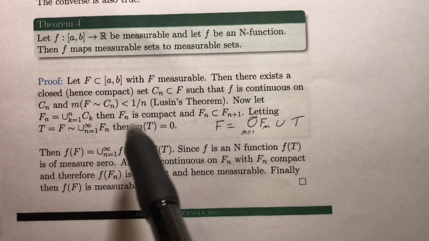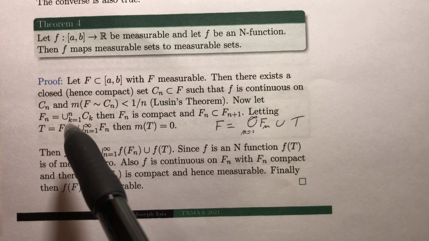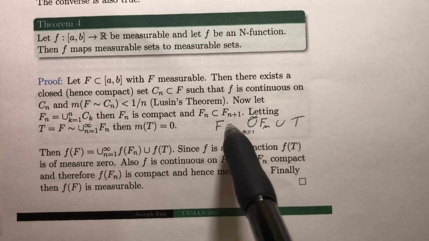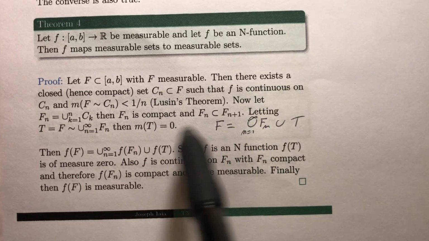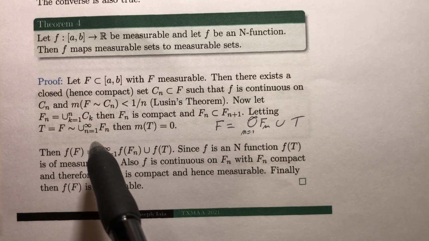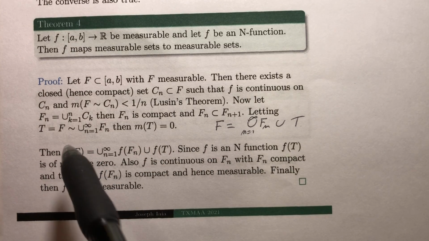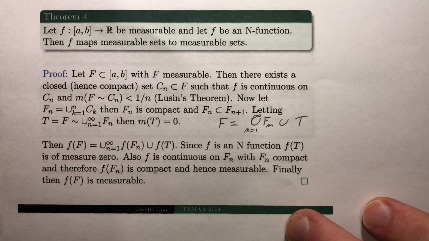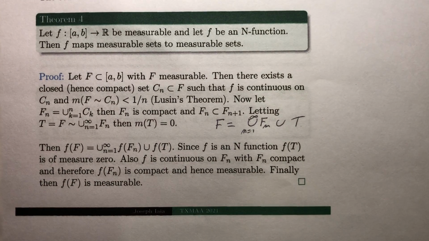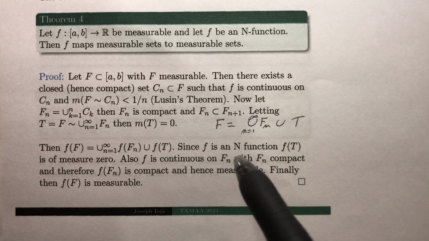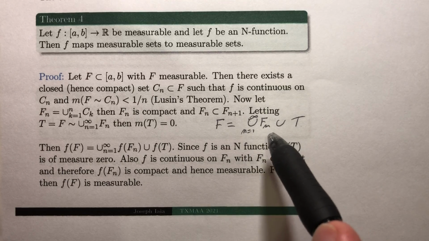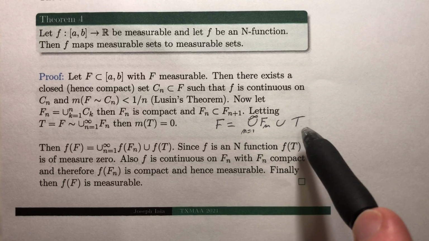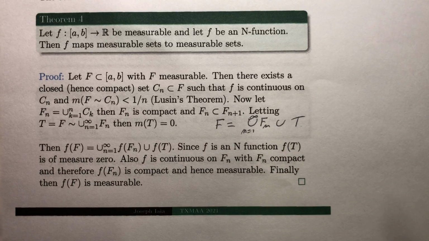Anyway, so you can do this for each n, and you can make it so that these fn's are an increasing sequence of sets. Then when you union all of these up and subtract from f, you get a set T, which is a set of measure 0. So you can always write your measurable set f as a union of these fn's, where these fn's are compact, and T is a set of measure 0.